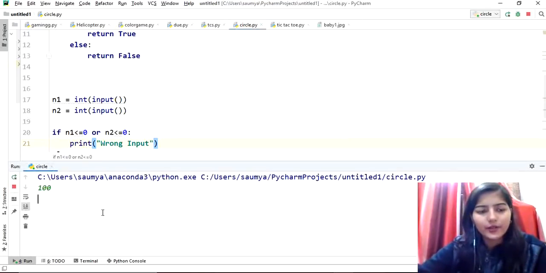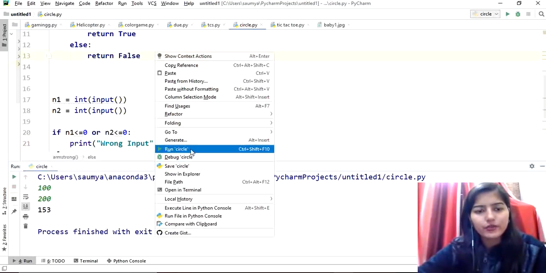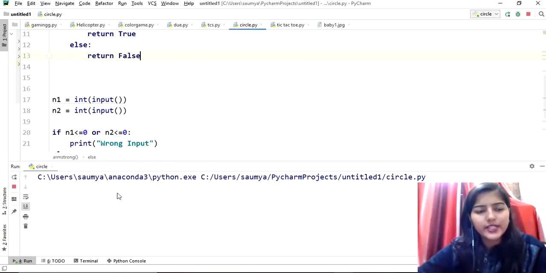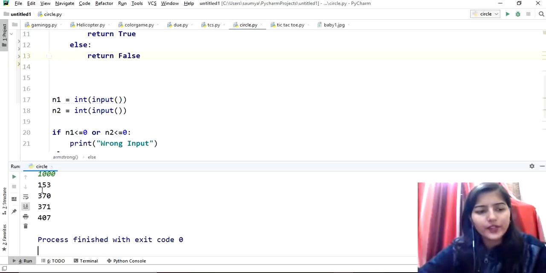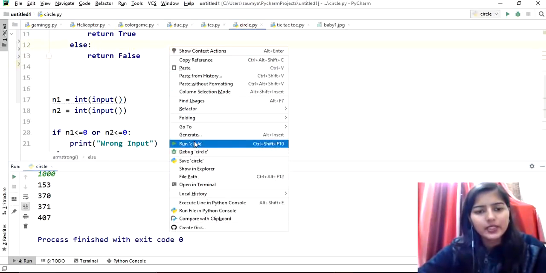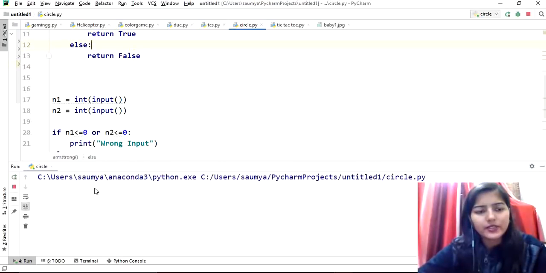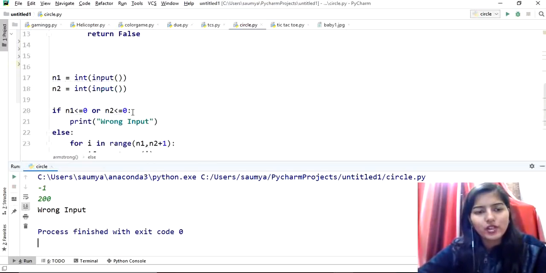So 100, 200, we are getting 153. Let's try other ranges as well. So 100, 1000, we are getting 153, 370, 371, 407. Okay, let me give this time -1, 200. So we are getting wrong input because -1 is not a natural number. Even the first condition is not satisfied, right?